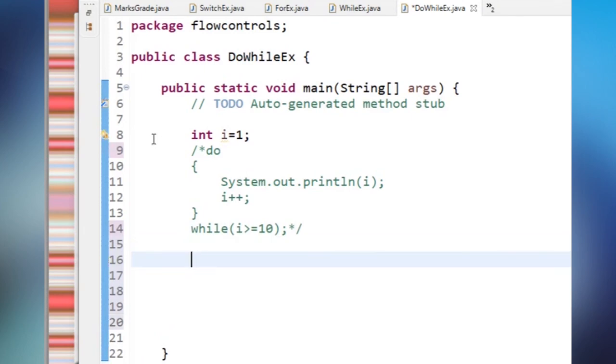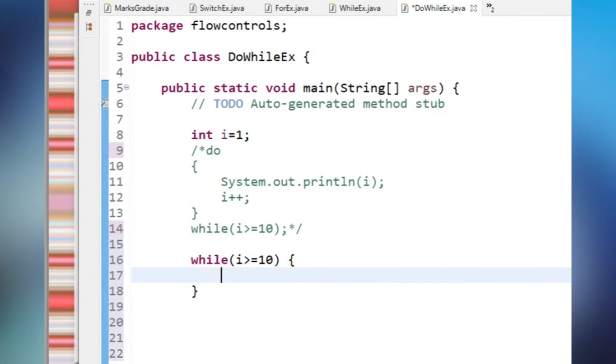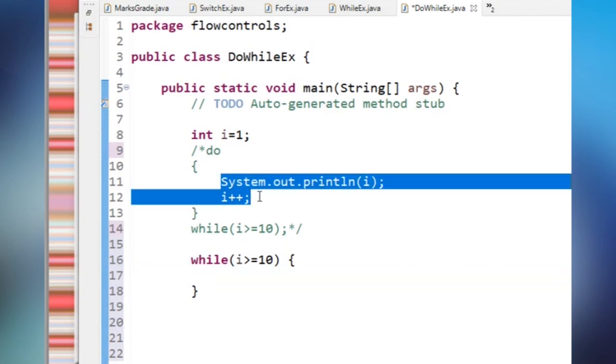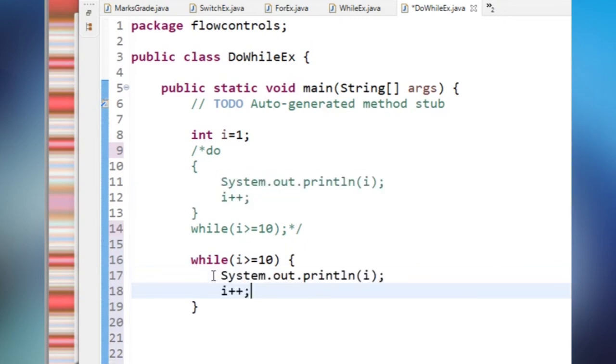Next we have to write a while: while I greater than or equal to 10. So here I'm just copying these statements and printing the value of I, and I'm incrementing this. So let us run the program and see the output.